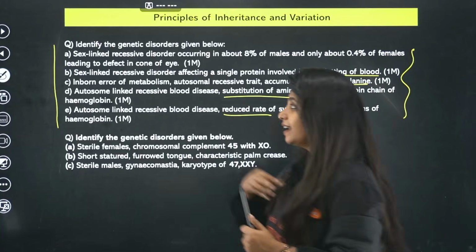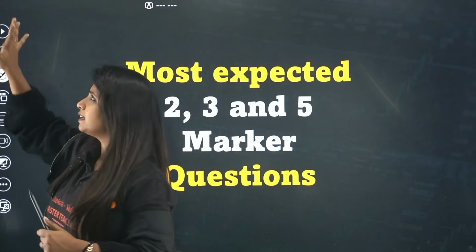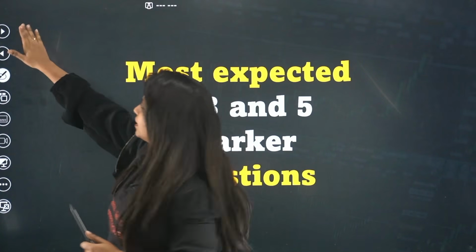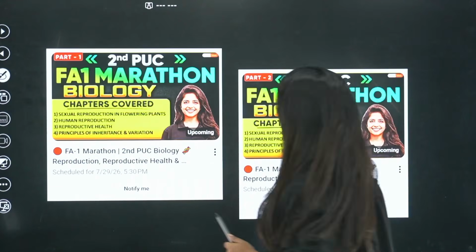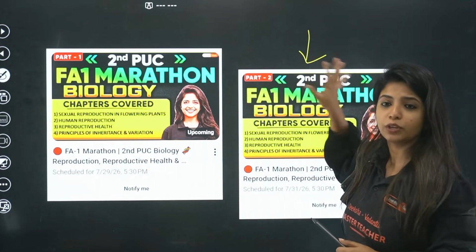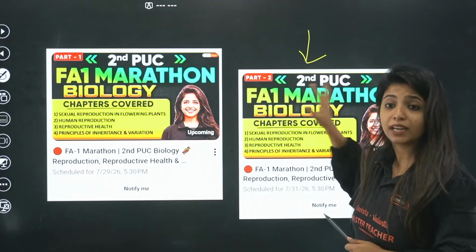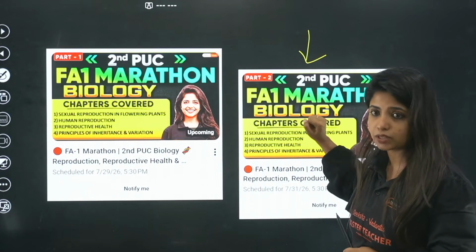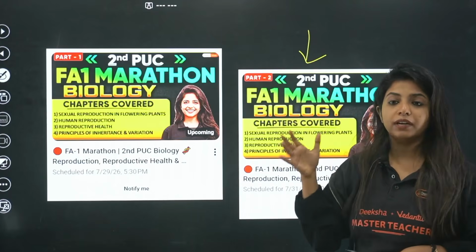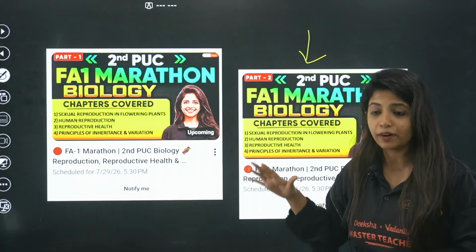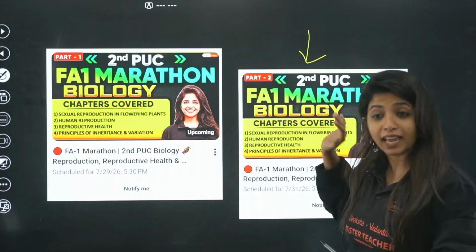And my dear children, yesterday I was here until I think 9:50, or something like 10 o'clock. I had made sure that at least I tried to make you understand the concepts for principles of inheritance and variation, and also human reproduction. For principles of inheritance, as I said, there is no one-shot video that I have provided, which is why this particular lecture can be useful for you.